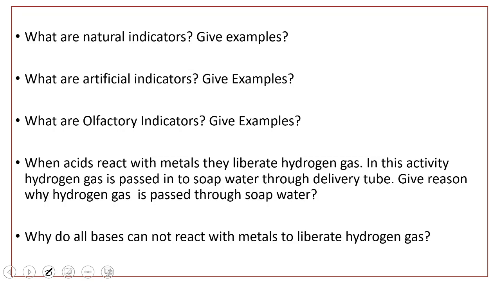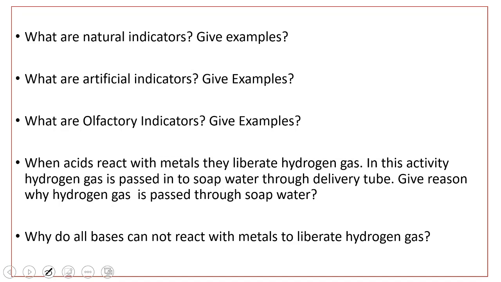So what are artificial indicators? Give examples. Artificial indicators means the indicators which are prepared artificially in a chemical laboratory. Example, phenolphthalein and methyl orange. Olfactory indicators. What are olfactory indicators? Give examples. Olfactory indicators are the indicators which can change their characteristic odour when they come in contact with acids or bases. So examples are clove oil, vanilla essence and onion.